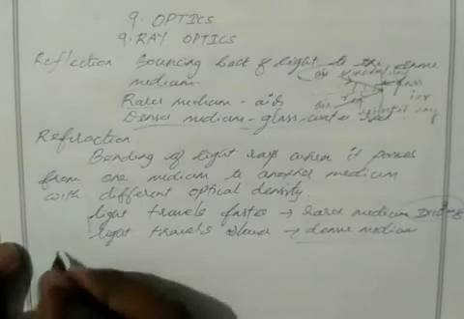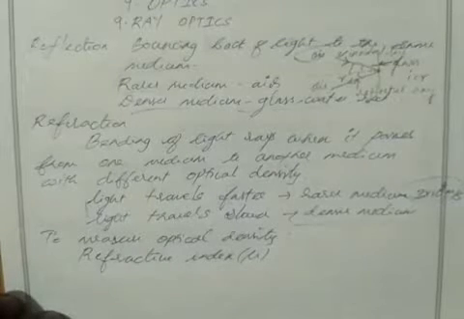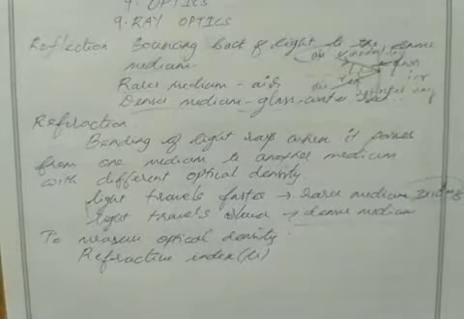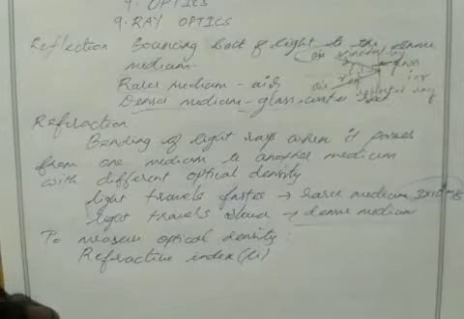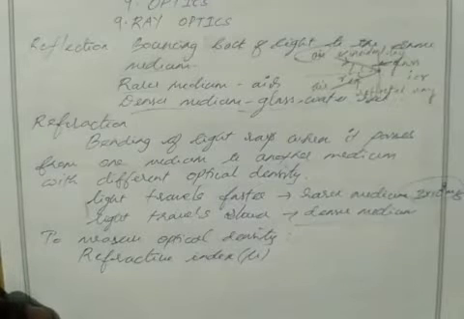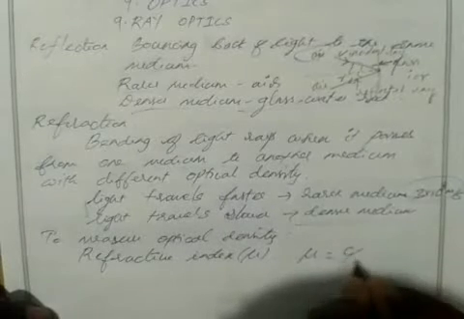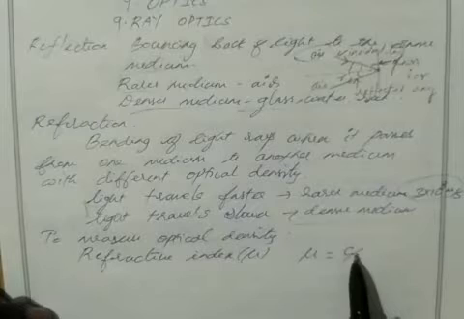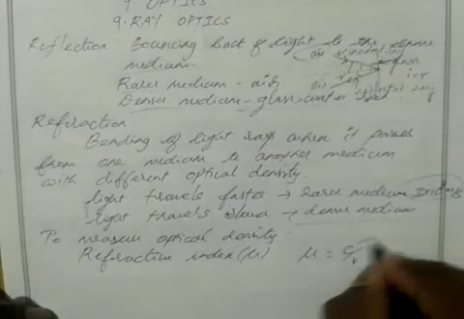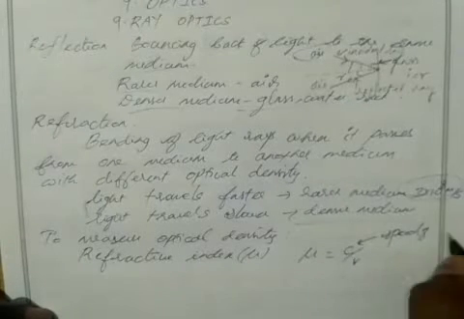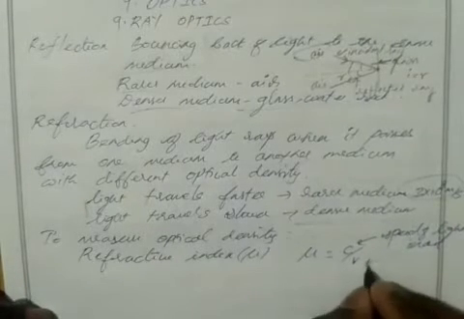Clear? So to measure optical density, we have a new concept, that is refractive index, mu. In some books they use n for refractive index. So refractive index is the quantity which decides how easily light can pass through the medium. The refractive index formula is mu equal to c by v. Here c means the speed of light, 3 into 10 power 8 meter per second, in vacuum or air. v means the speed of light in the medium.